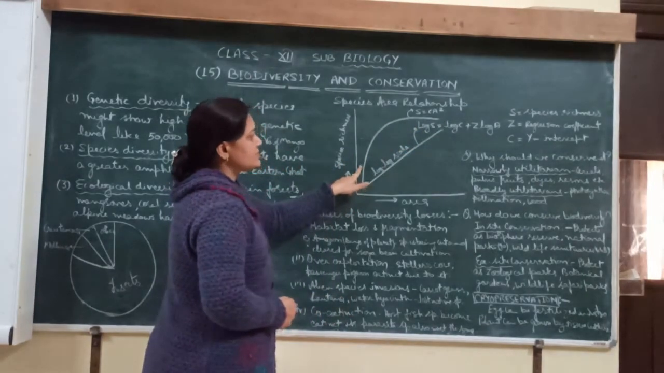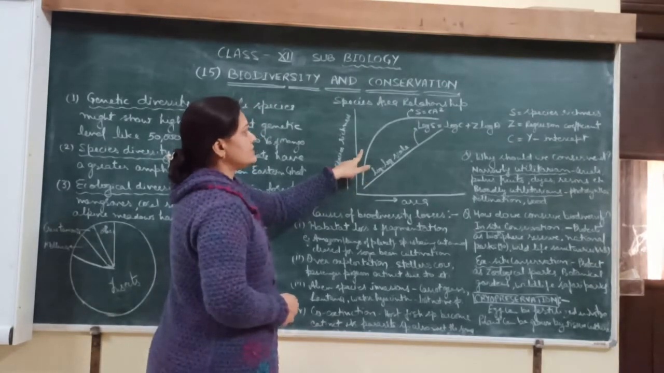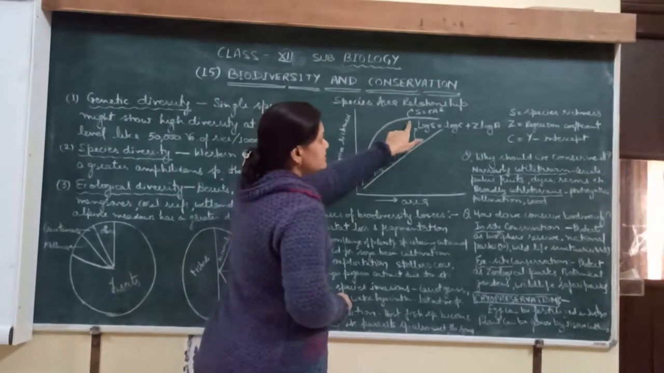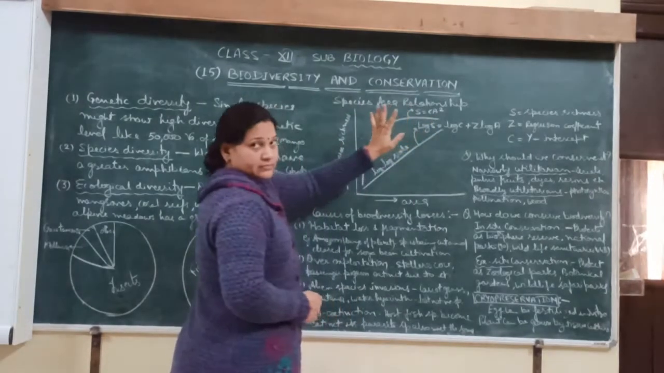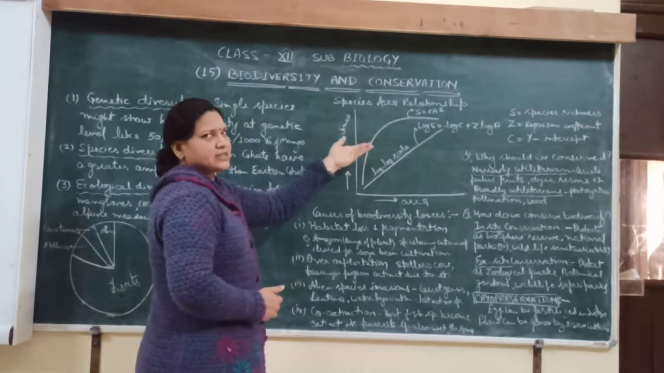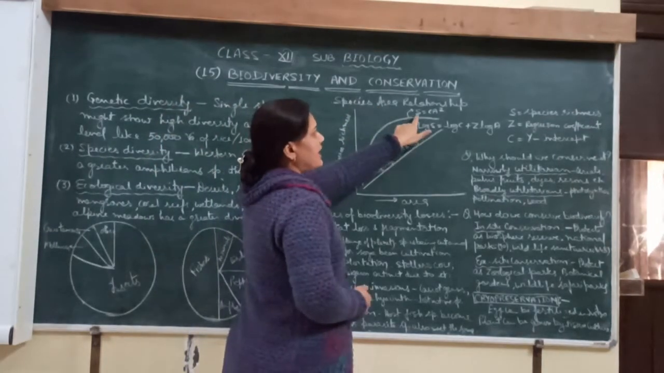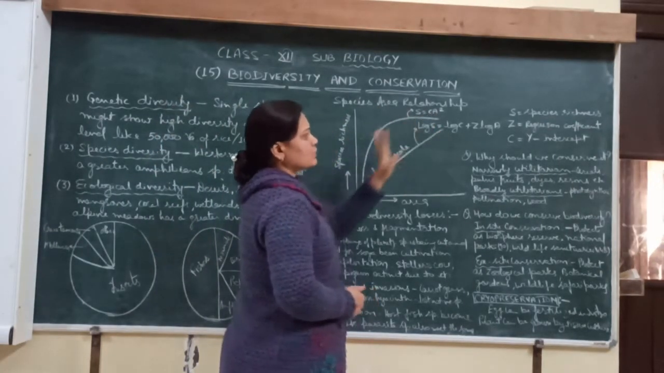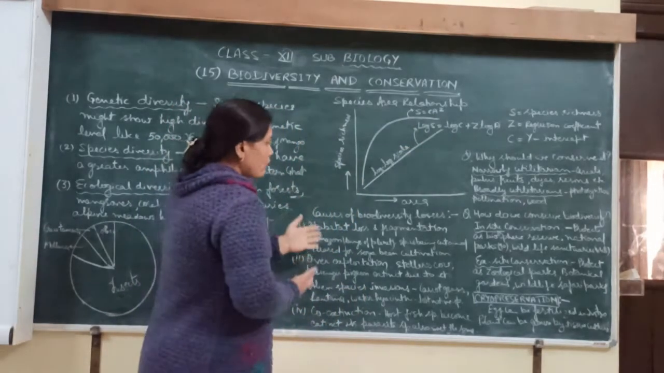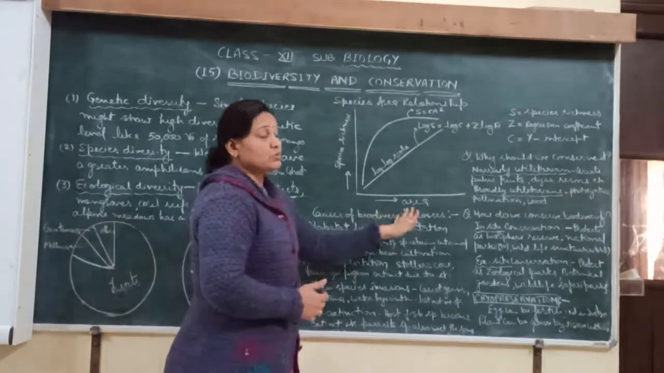This one is also a logistic graph, and it shows that when the area increases, the species richness also increases, and at a certain time the species richness becomes constant. It means new species are not developed after a certain time. It is represented by S = CA squared. Clear?